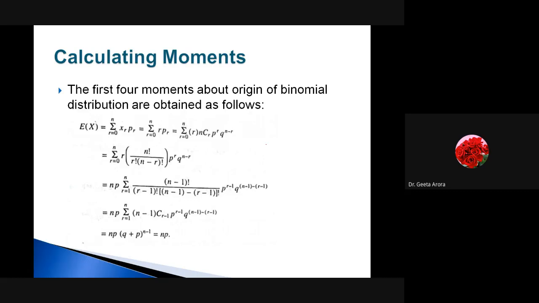Here we have calculated how we can calculate EX, the expected value or the mean. Here is the whole expression. If we write it down, we know that the formula is summation of XR into PR. Here XR means the values that the random variable can take, and PR is the probability. So if I have to write it down, it is r from 0 to n, r into PR, and what is the probability?